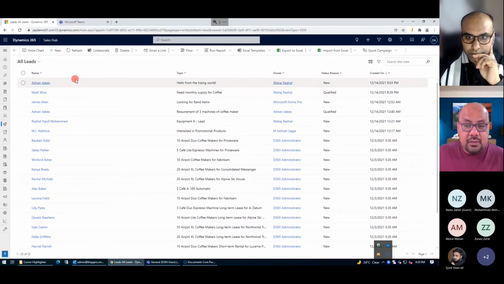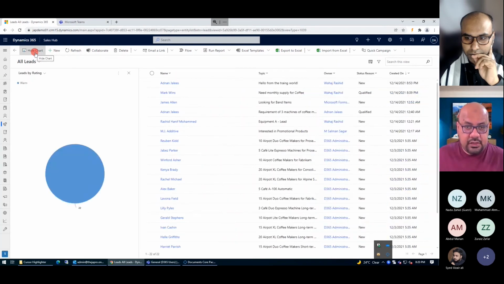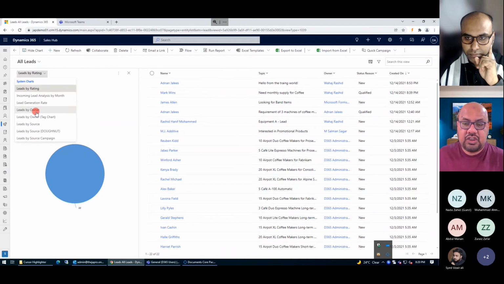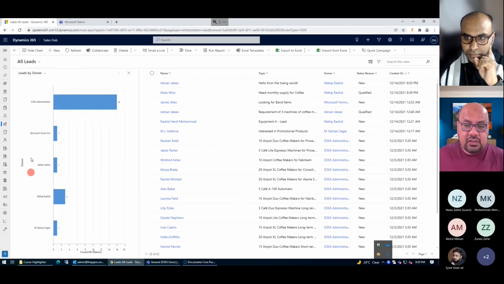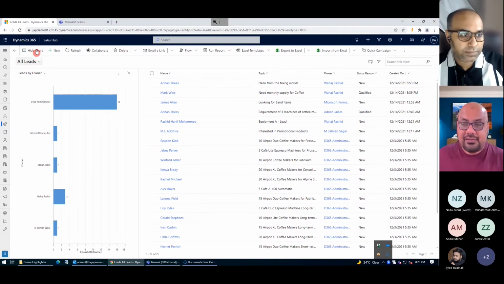There is also an option available here in the system: you can click on Show Chart. This is one option that you can see on every form, and you will see the different kinds of charts available here. So I want to see the leads owned by the different users. So I can see these are all the users, or these are the salespeople who have generated or who are assigned to a particular lead. I can see over here. So that's number one.